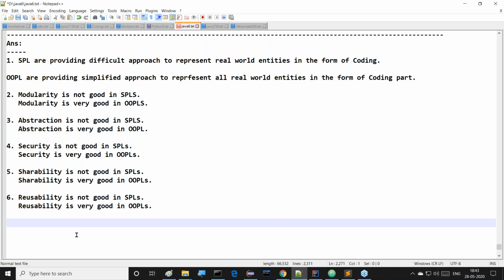Inside a class, if you write any behavior, that is called a method. In Java, the functions concept does not exist. Only the methods concept is available. Why? Because in Java, everything we have to provide inside classes only. So functions inside the classes are nothing but methods.